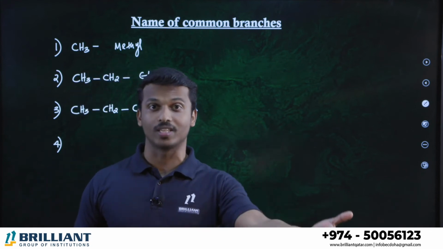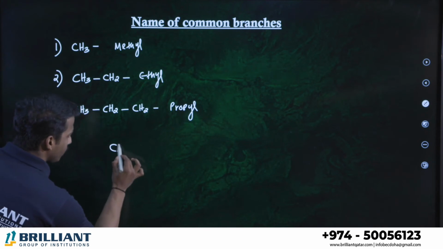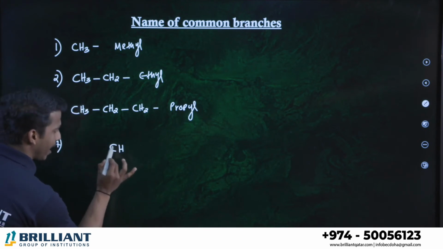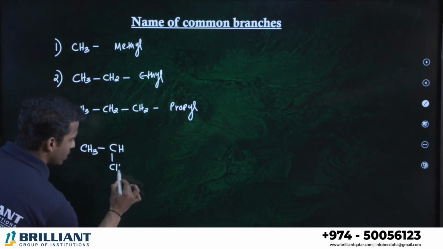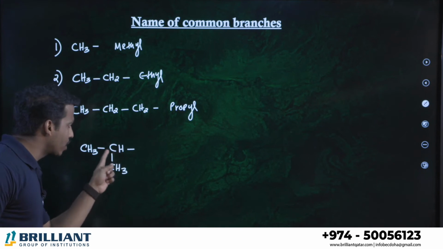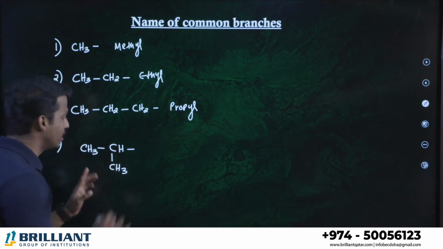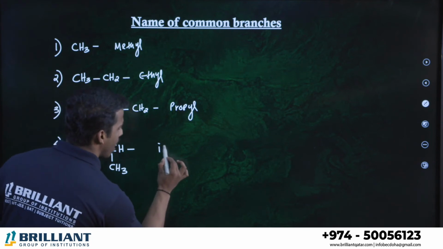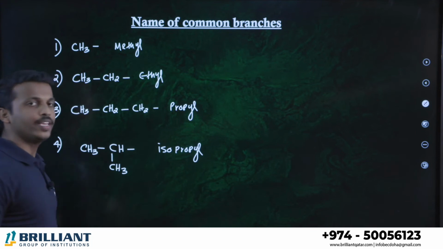So you may be confused about that. What are these compounds? Simple. Study this one. If a CH carbon is connected to 2 CH3 groups, 2 methyl groups, then this branch is known as isopropyl.